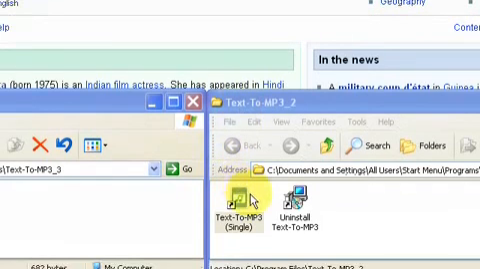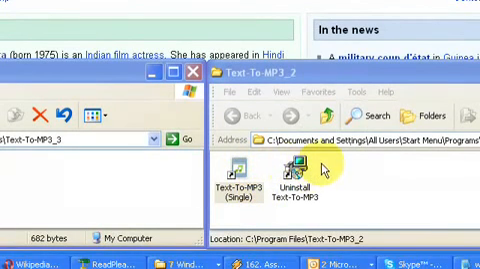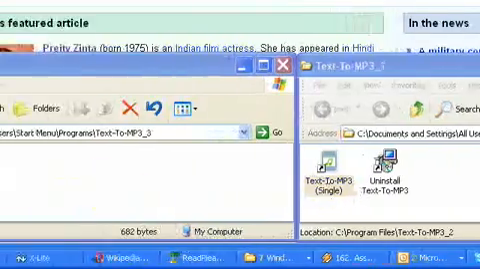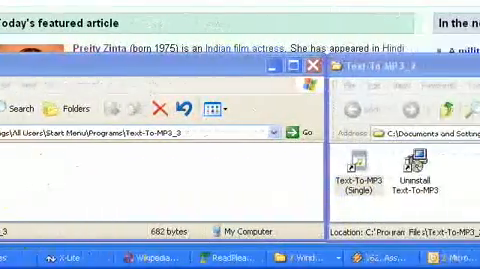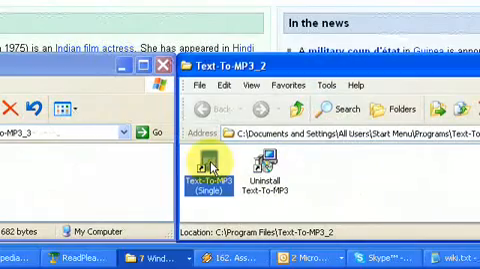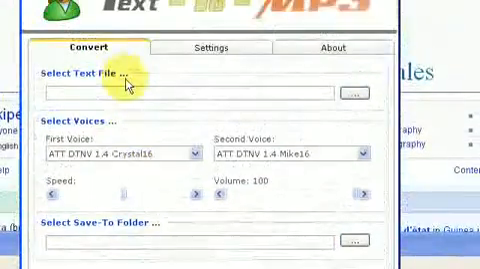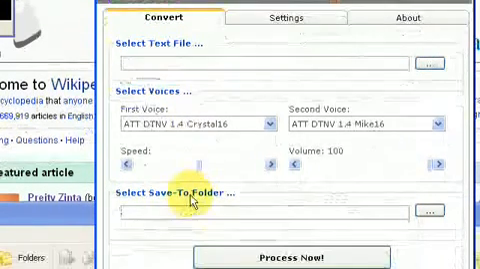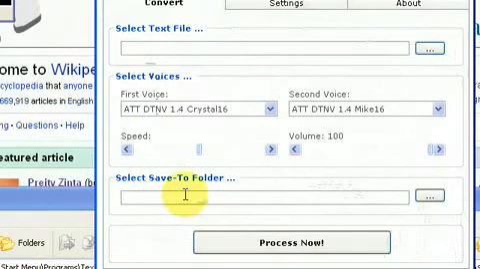This is a video demonstration of a program called Text to MP3, which I conceived of back when I was a university student. There are two versions I had developed of this program: a single version and a multiple version. Basically, we'll launch the single version. What this program does is it takes as input a plain, ordinary text file, and converts that text file as output to a number, usually multiple, of MP3 files.